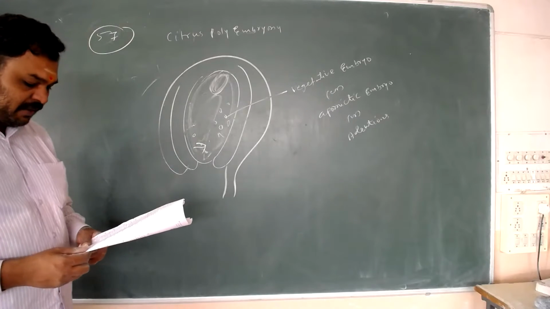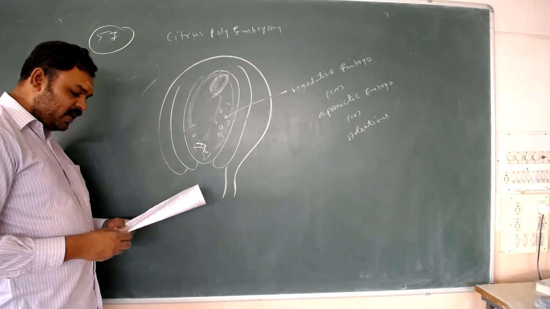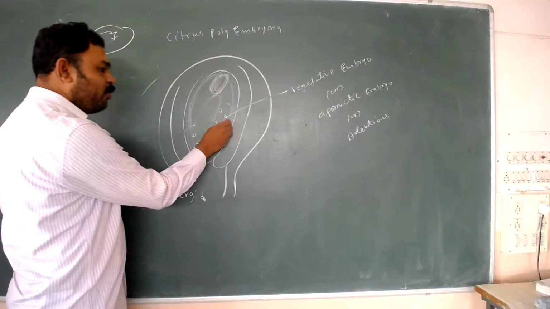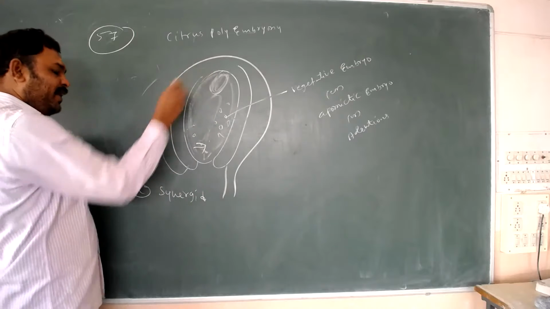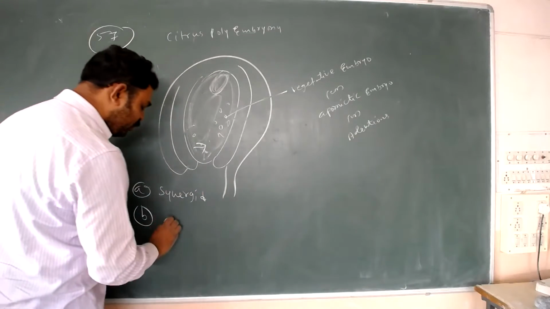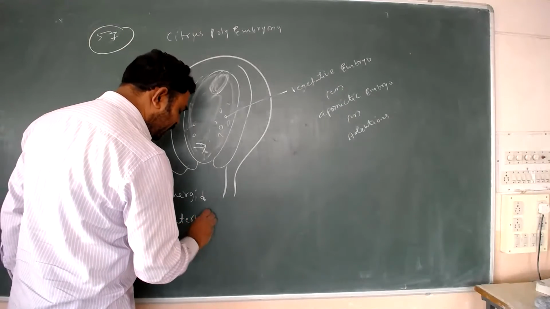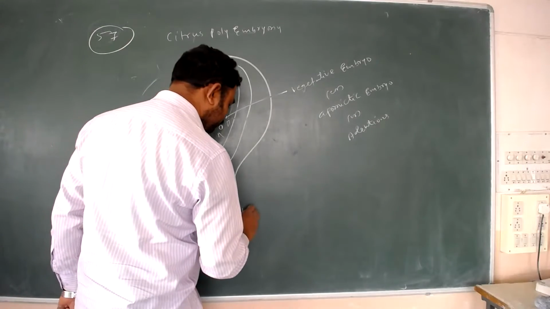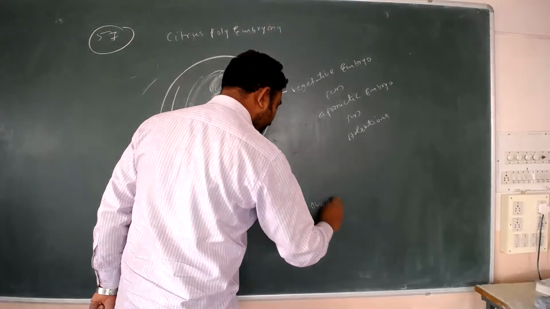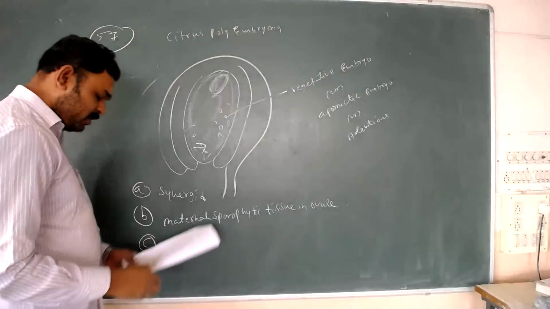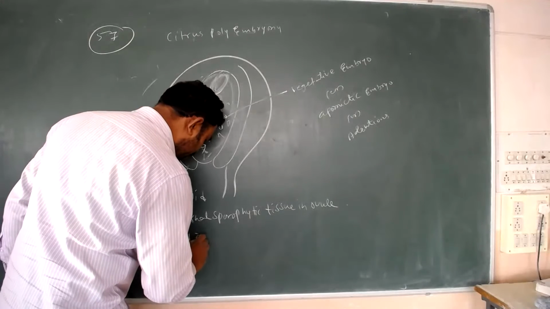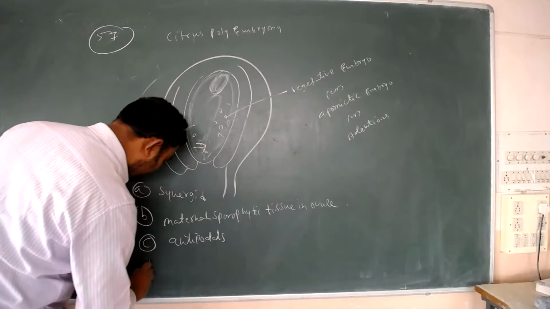Question 57: apomictic embryos in citrus arise from A, synergids; B, maternal sporophytic tissue in the ovule; C, antipodals; D, diploid egg.